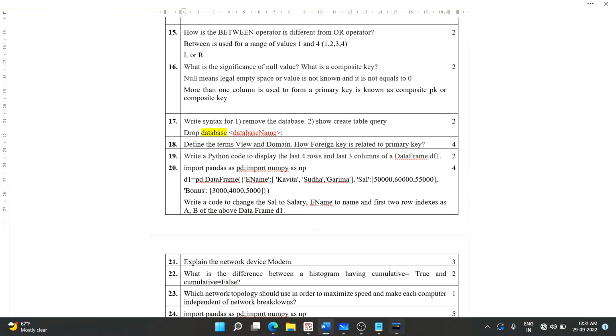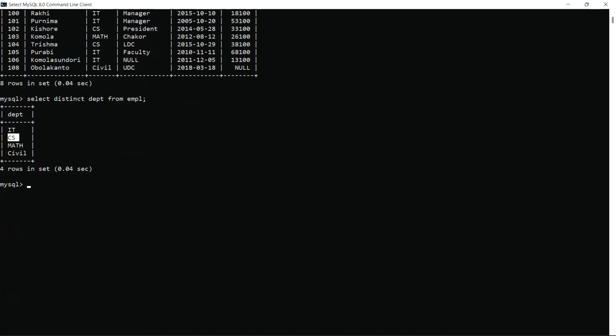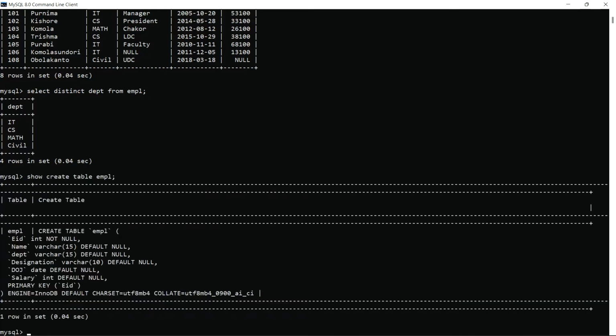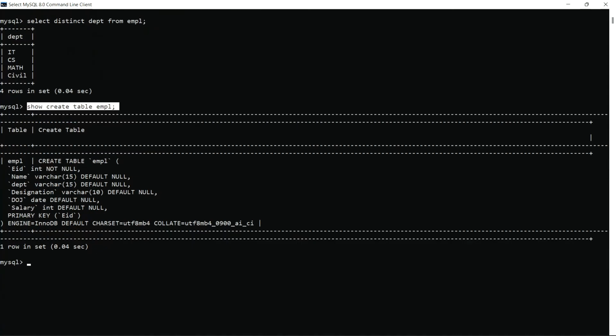So let's see this directly in the MySQL prompt. Suppose here the table is EMPL. So show create table EMPL. This code you have to write: show create table EMPL. It will show you how you have created the table.